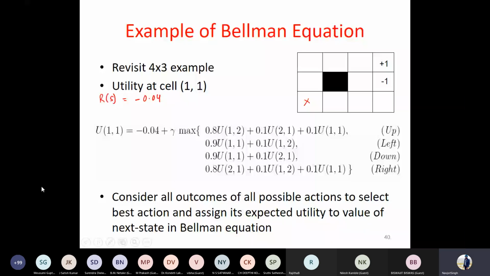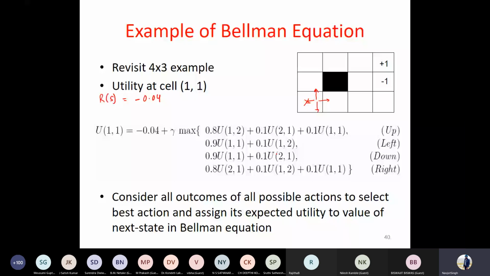So let's see what is happening as per the Bellman equation. Now, if you are on the state X, what are the actions I can take? There are 4 actions you can think of taking. Either you can move up, down, left, or right. I need to find out which of these 4 is correct.